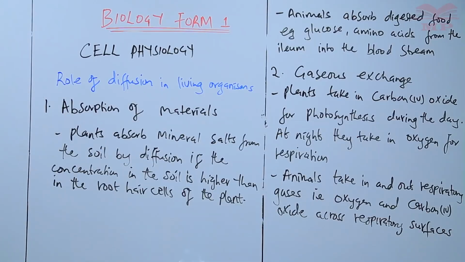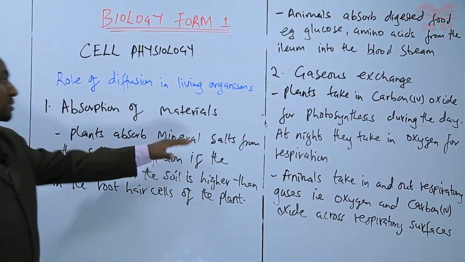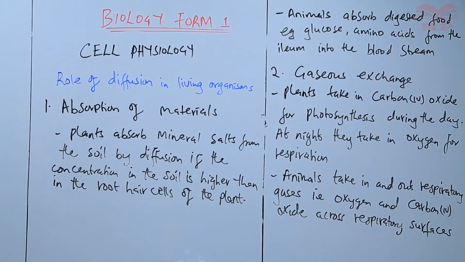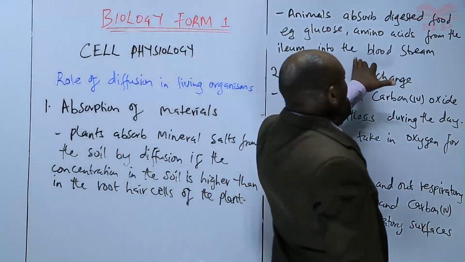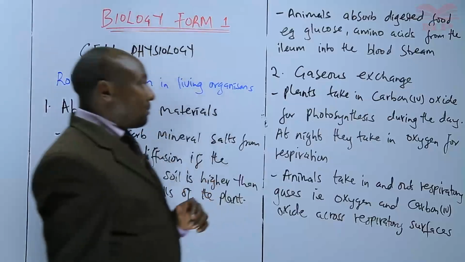So we have seen two major roles. One is the absorption of materials, whereby we have seen how plants absorb minerals from the soil by diffusion, and how animals absorb digested food from the ileum into the blood.